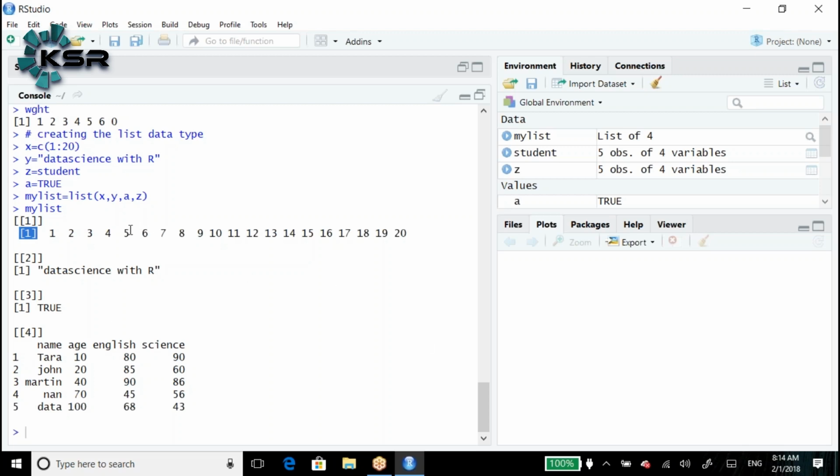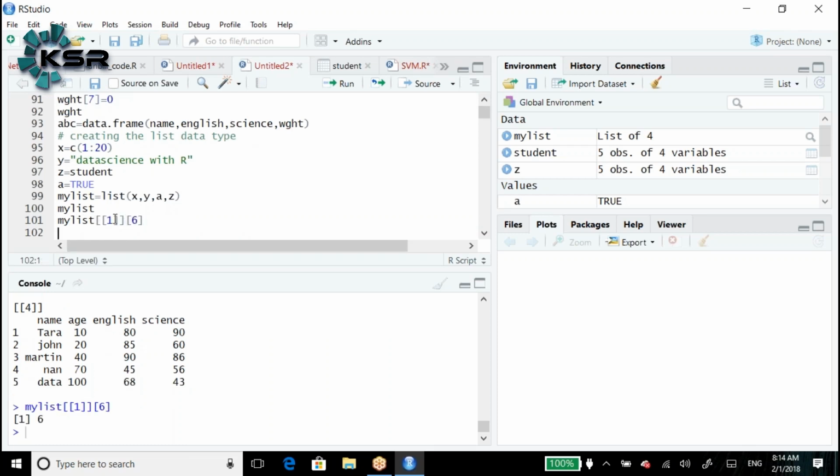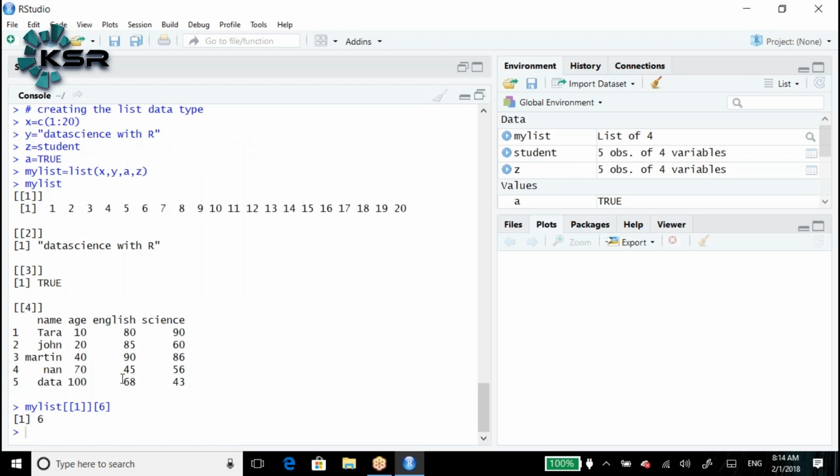Now, a challenging question to all of us. I want to get the sixth position. I want to print the sixth position. How do I print? Where is the sixth position? In the first input, or first vector, sixth position, right? How do I get this one? This is the y, like my list, first input, this is the sixth position. For example, I need the 68 value. How do I get my list, 68 in the fourth vector?